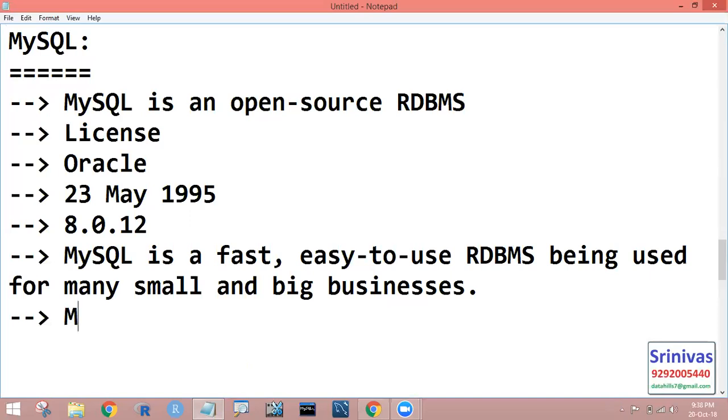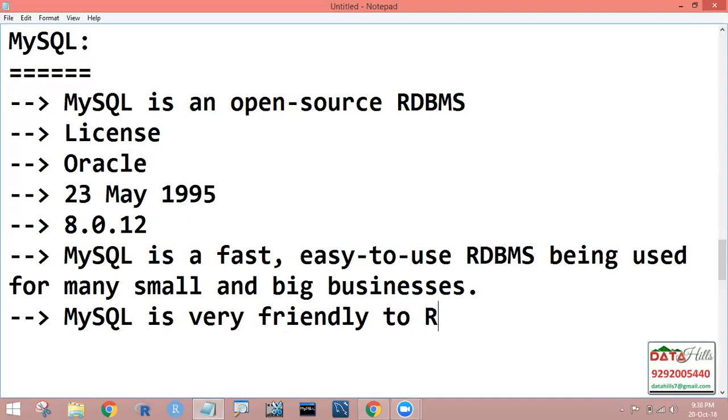MySQL is very friendly to R programming and Python. Once you install MySQL, the software will be installed in your system. Then we have to work with the command line interface. Everything we work with is in a command prompt.